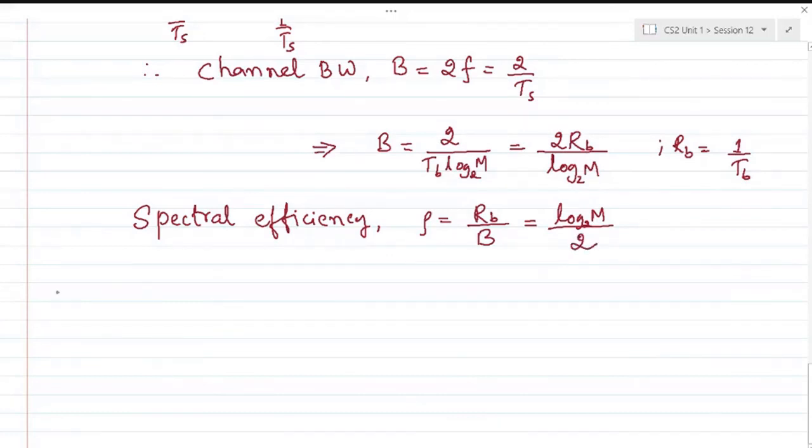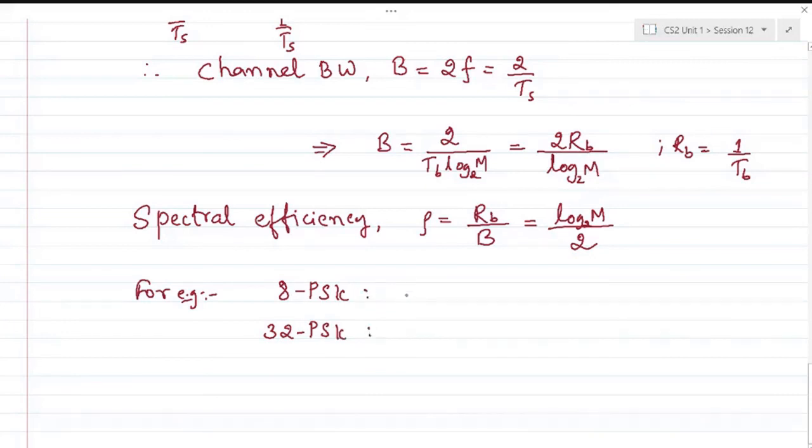You can tabulate this for various values of M, and find how spectral efficiency increases as the level of M increases. For example, you can compare spectral efficiency for 8 PSK and 32 PSK.